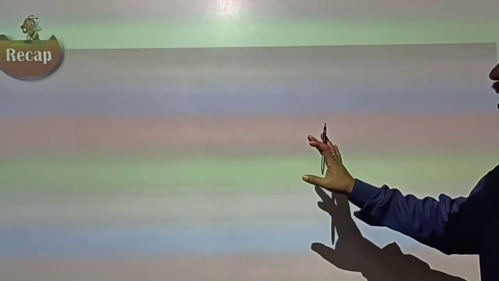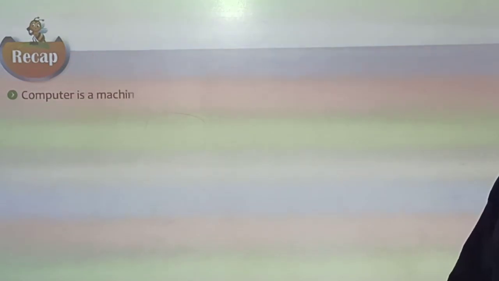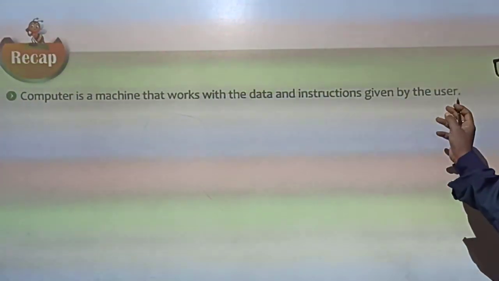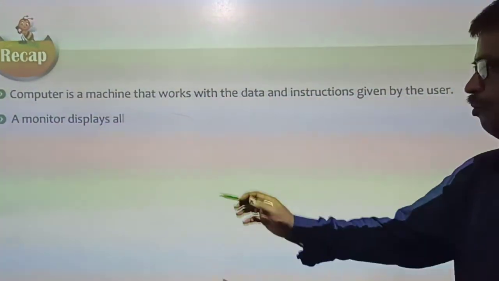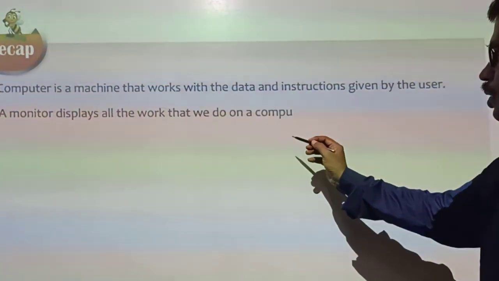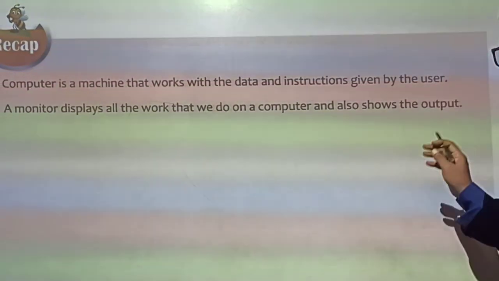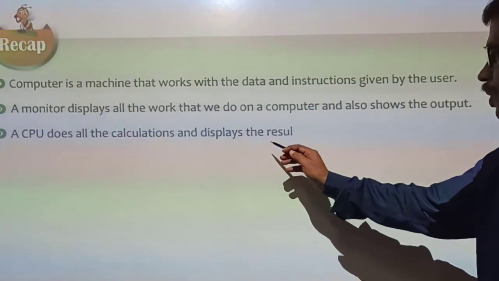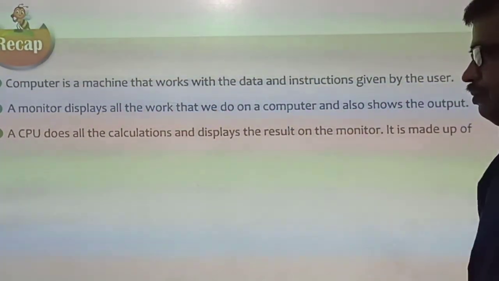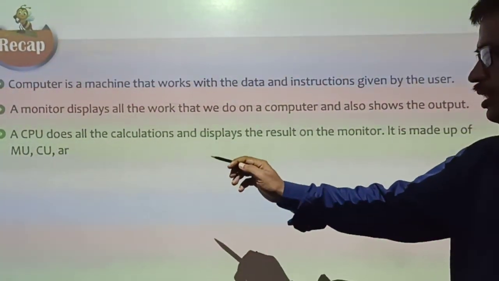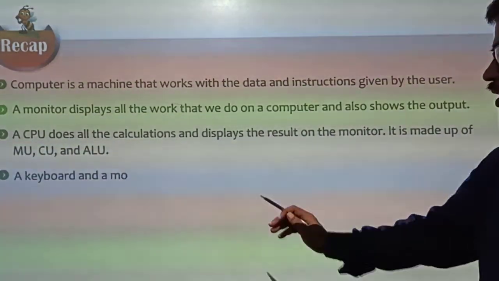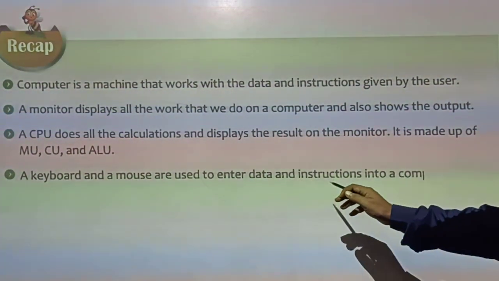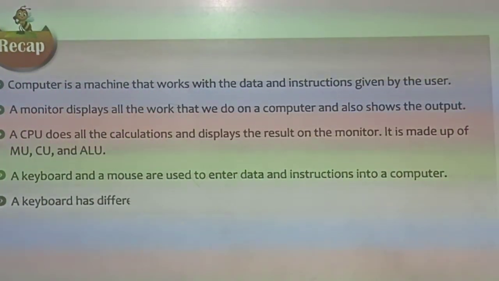Now the recap of this chapter. A computer is a machine that works with the data and instructions given by the users. A monitor displays all the work that we do on a computer and also shows the output. A CPU does all the calculations and displays the result on the monitor. MU, CU and ALU are the parts of the CPU. A keyboard and mouse are used to enter data and instructions into a computer.